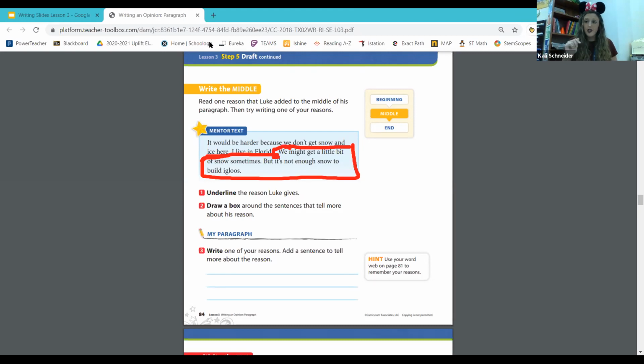So I remember on page 81, looking back, that I wrote, and I thought it was a really good thing to add, that one of my reasons was that a houseboat would be really fun to sleep on. It would let me sleep in the water. So I'm going to go ahead and add that because I know that's one of my details I want to share. And then I can start thinking about what detail I can add to it. So I want you to go ahead, look back on page 81 and figure out which detail you're going to add for your reason as I do this. And if you need more time to write, go ahead and pause the video. So let me write mine in.